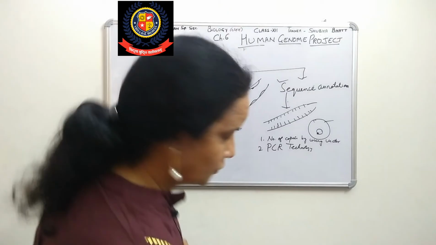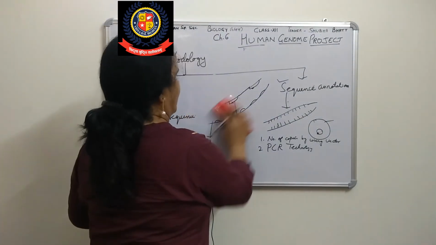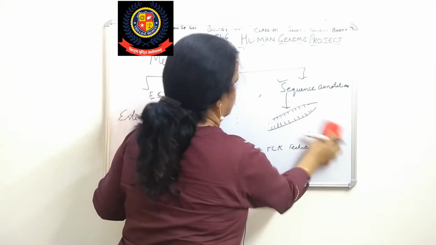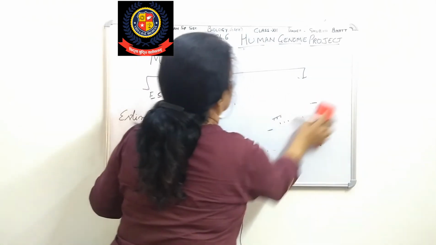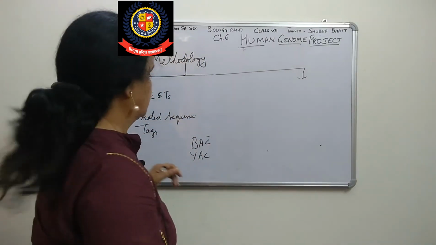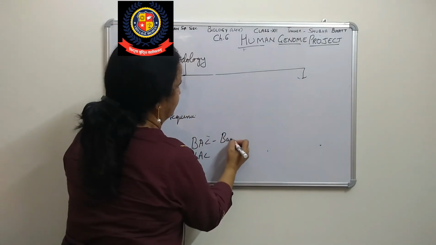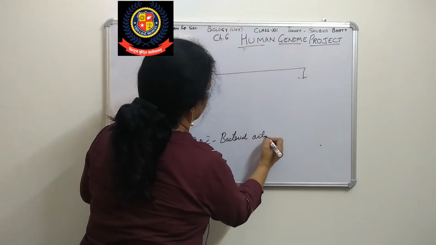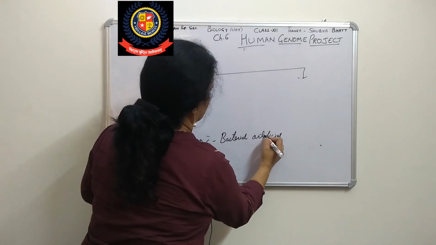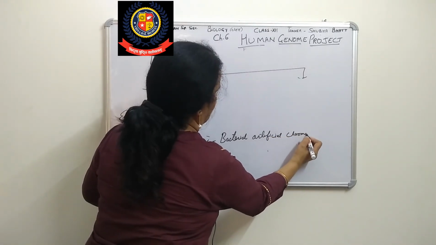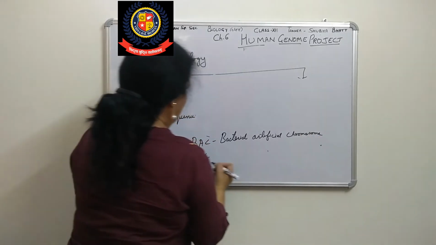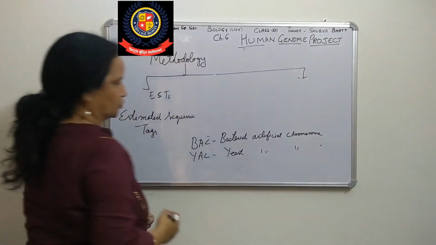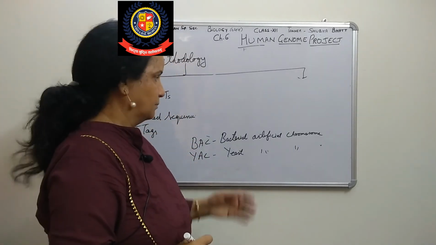The full forms: BAC is bacterial artificial chromosome, and YAC is yeast artificial chromosome. It means we are using bacteria.